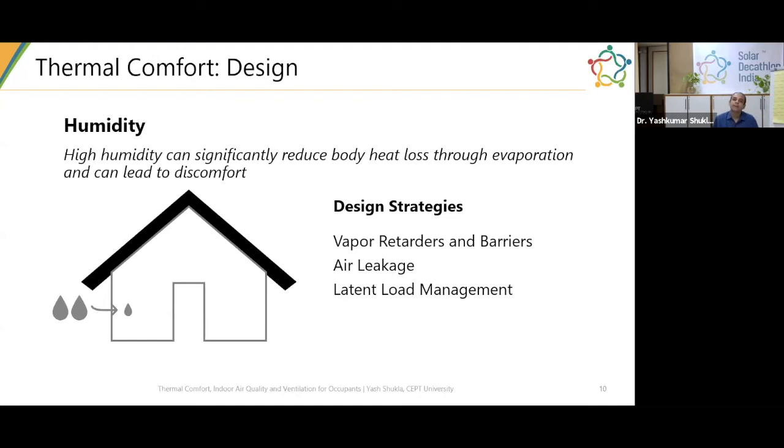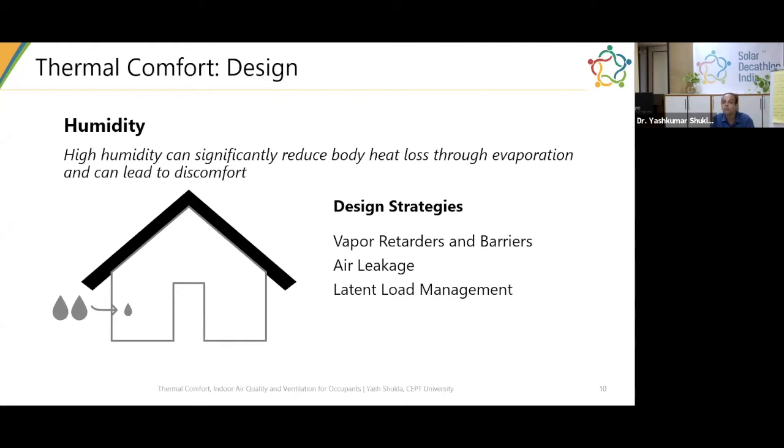But when you provide ventilation, which is a control, you can take care of humidity before it comes inside the space. If you have an air conditioning system, or a fan with some cooling system, you can remove that moisture before it comes inside the space. So the impact on humidity inside the space is very, very less. That is where the latent load management comes into the picture. Latent load could be treated inside the duct, or after it comes inside the building, by extracting it out from the building. So that's the way to design it.